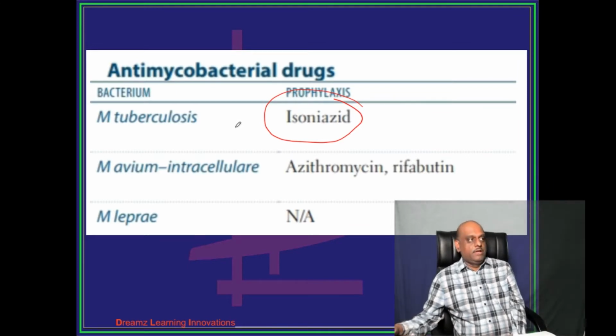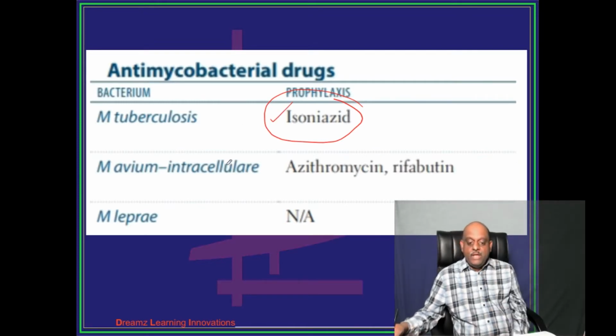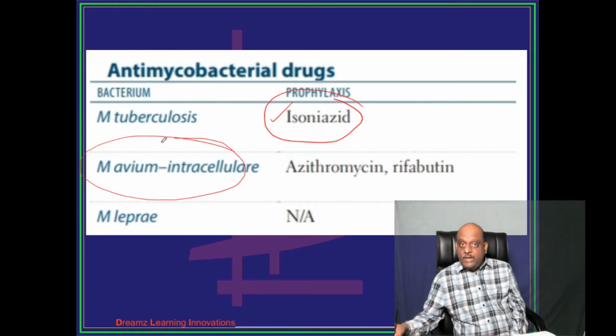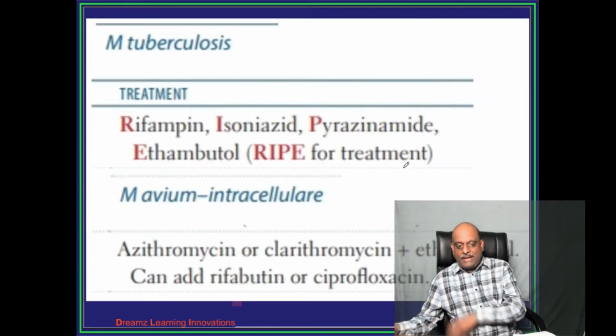Examiner will say, the father had an open cavity with TB and suddenly his newborn child got exposed. What do you want to do to that child? A cavitary lesion is an active case. So there you need to give prophylactic Isoniazid. For Mycobacterium avium intracellulare, azithromycin and rifabutin are given prophylactically. There is no drug available for Mycobacterium leprae.